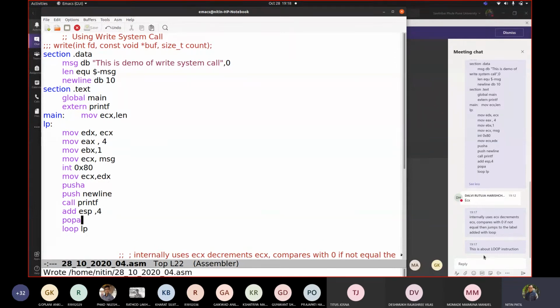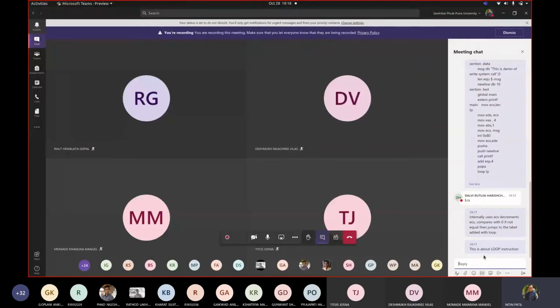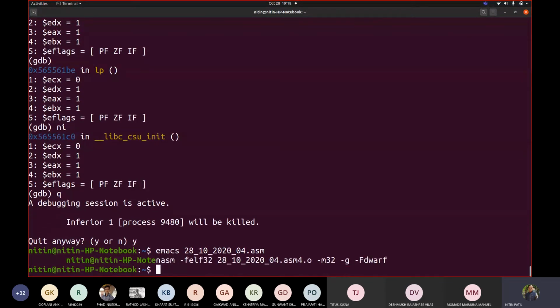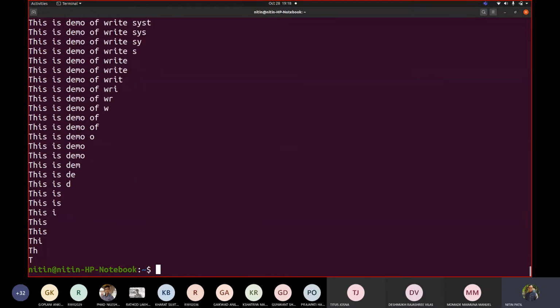Okay, I want you to write a code. You can use either of the jump instructions, or you can use loop. I want you to display T, then TH, then THI, then THIS, and so on. Reverse output. How will you show that?